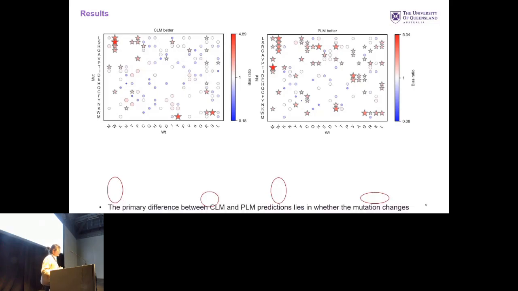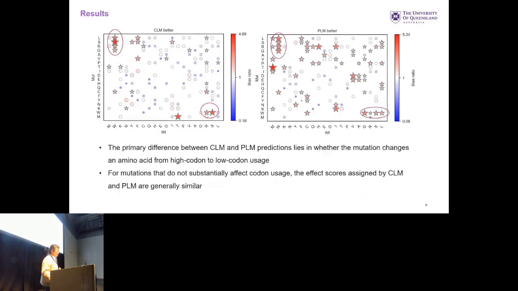We find the primary differences between the PLM and the CLM effect scores lie in mutations that change from an amino acid with a high codon usage to one with a low codon usage. For those mutations that do not substantially change the codon usage, the effect scores assigned by CLM and PLM are generally similar. The second thing is we find the PLM and CLM differ in predicting specific mutation types. For example, the CLM is better at predicting the missense mutation from T to M, while the PLM is better at predicting the reverse. So PLM and CLM are complementary.